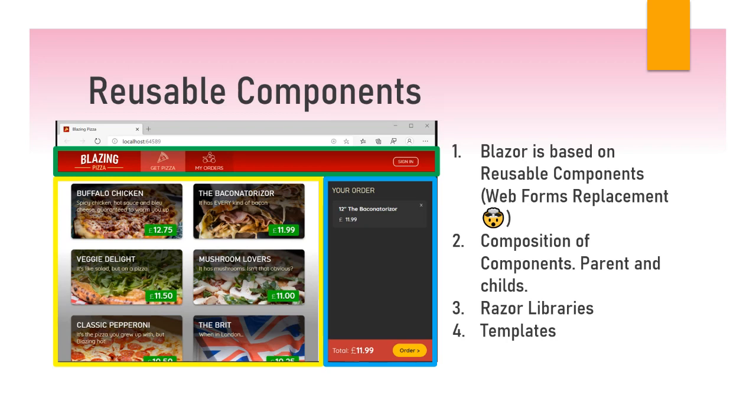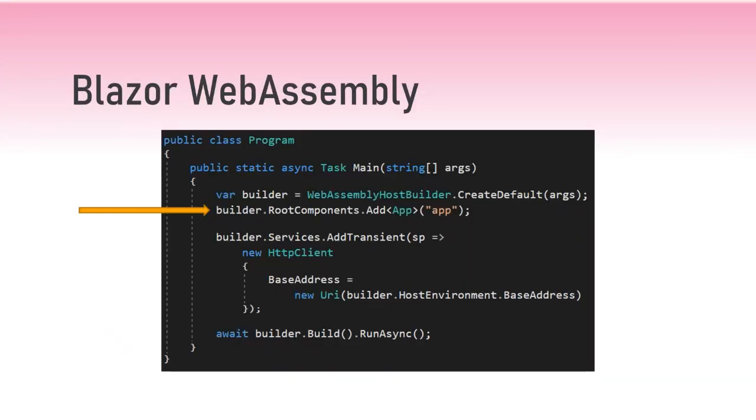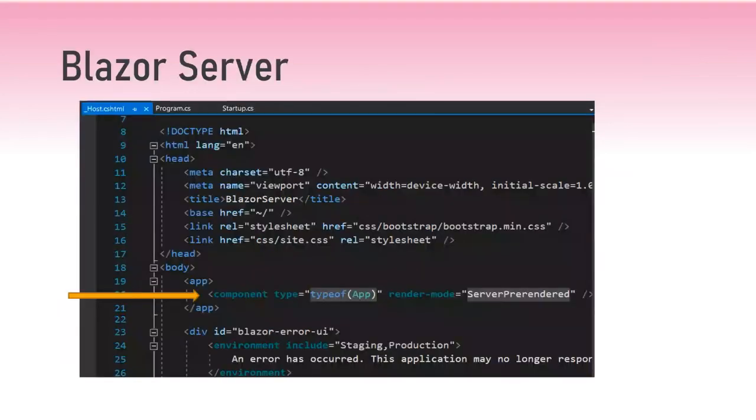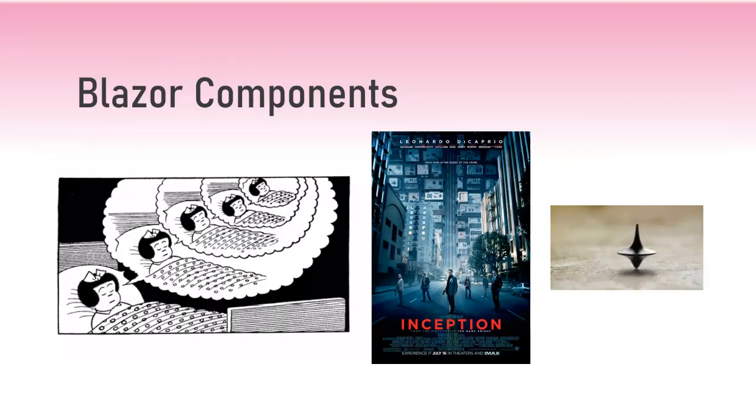So, for example, in Blazor WebAssembly, we see that the root component is the app component. So even just to bootstrap the application, everything is based on components. On Blazor Server, on the host page, you can see that they also instantiate the app component. This is really important because we're going to see how they use that to load the components that we're going to be using in the mobile counterpart. If you think about this, it's component inside component inside component. It's like the Inception movie, where you have a dream inside a dream, and inside a dream, and if you don't have that little toy that lets you know where you are, sometimes you get too deep inside those component architectures.